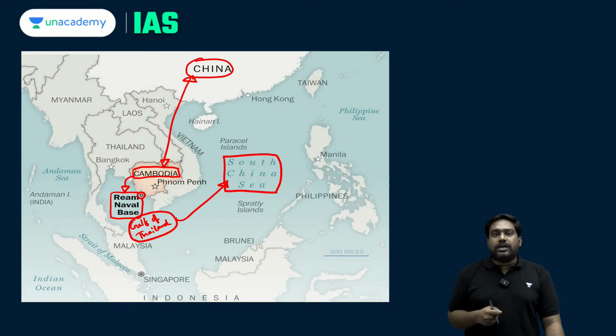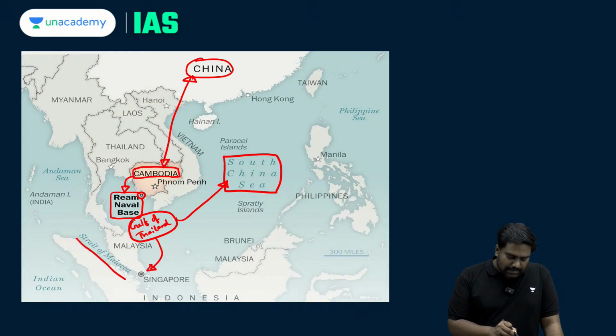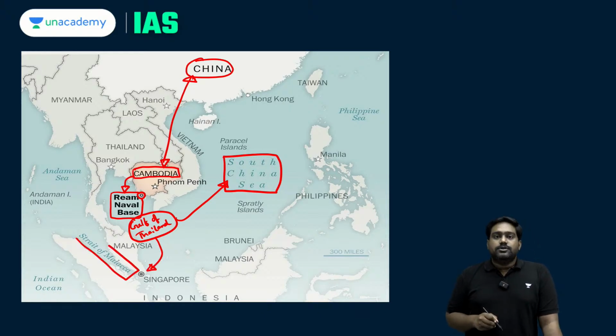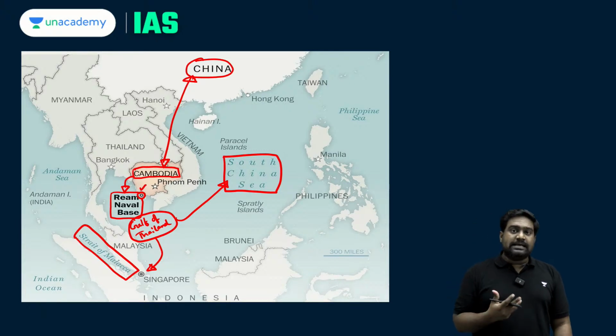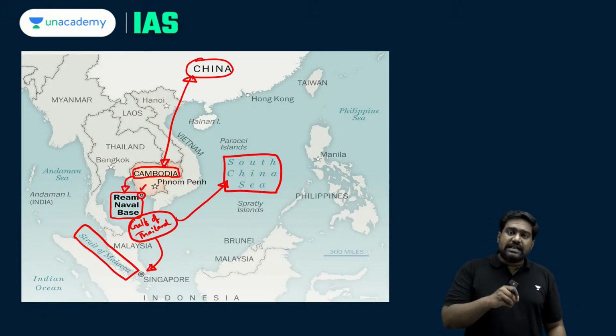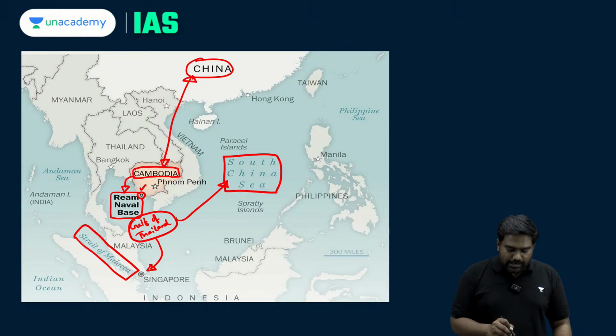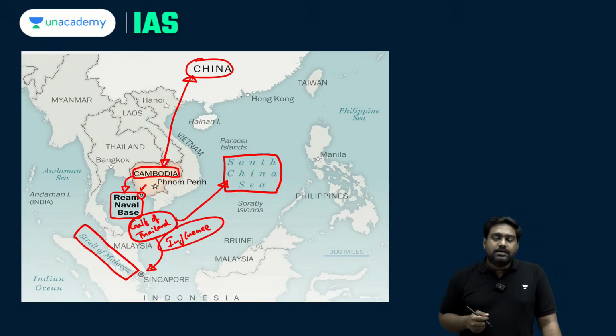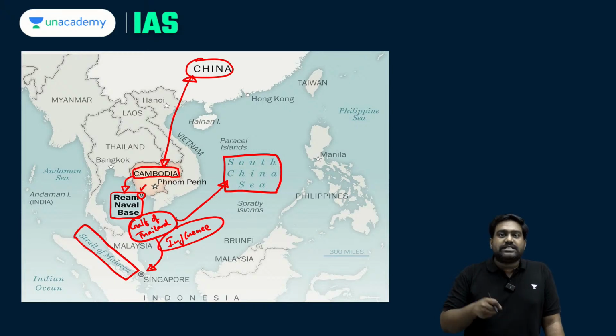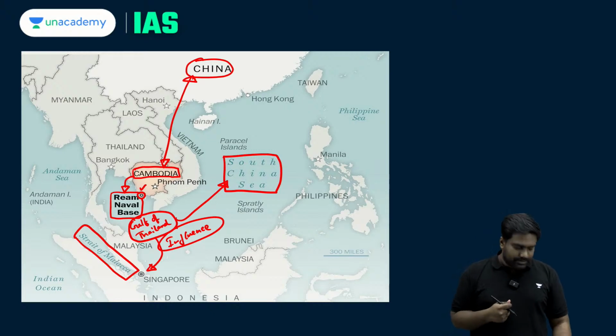And also, if you look at the location of Ream Naval Base, it essentially overlooks the Malacca Strait. So China has not only constructed the Ream Naval Base and modernized it, the PLA Navy has gained access to Ream Naval Base in Cambodia, and it has been projecting its naval influence across the region from Malacca to the South China Sea. So that is the reason why these ports and naval bases were in the news, and you can expect such map based questions.